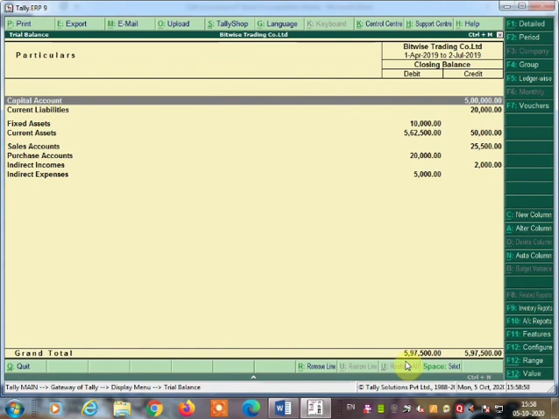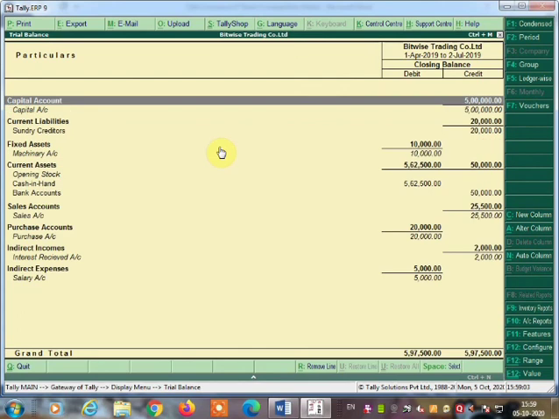The trial balance is tallied at 5,97,500. If you want to see the detail, press Alt plus F1. You will get the details of what accounts and entries you passed, everything in detail. See capital account, sundry creditor, machinery account, opening stock, bank account, cash in hand, sales account, purchase account, interest received, and salary. This is the debit amount and this is the credit amount. The debit amount tallied at 5,97,500 and the credit amount is also 5,97,500. So you get a trial balance for the final account also.